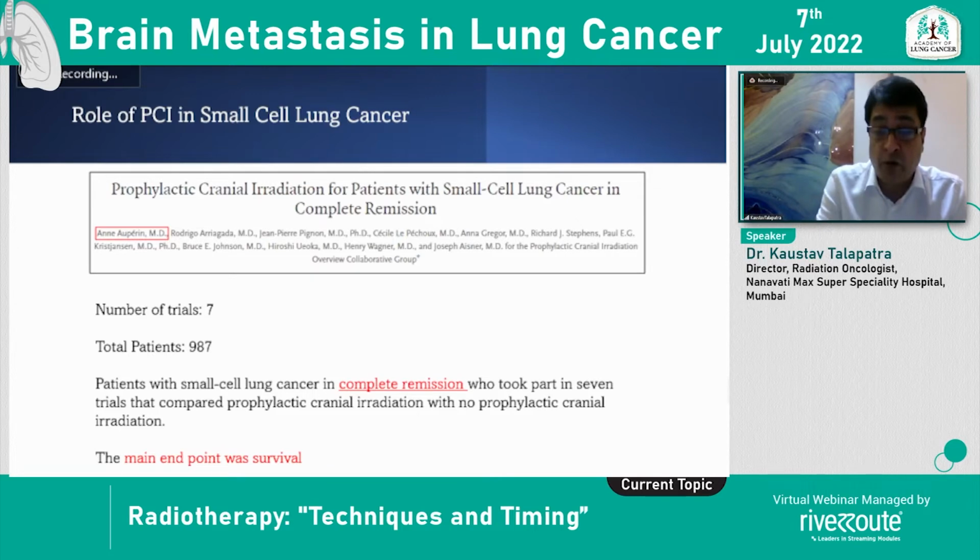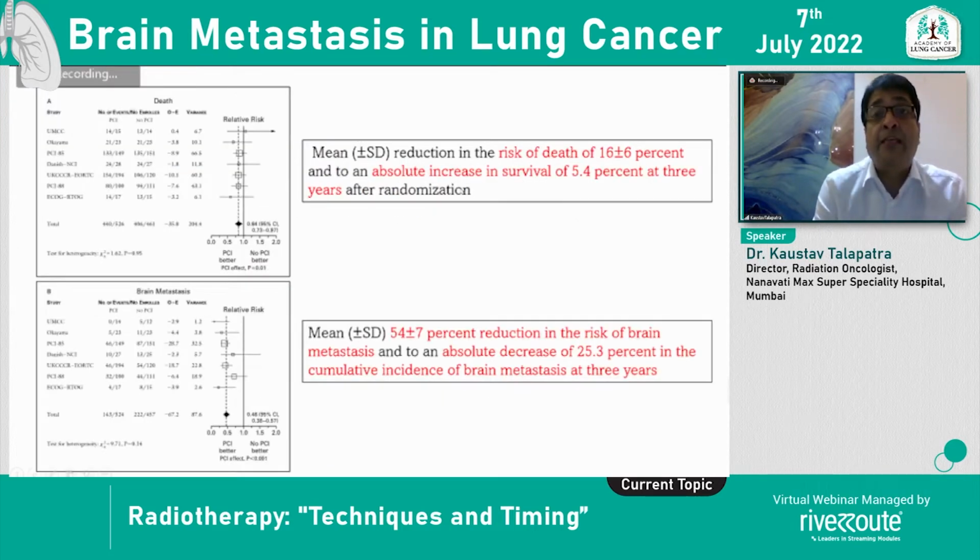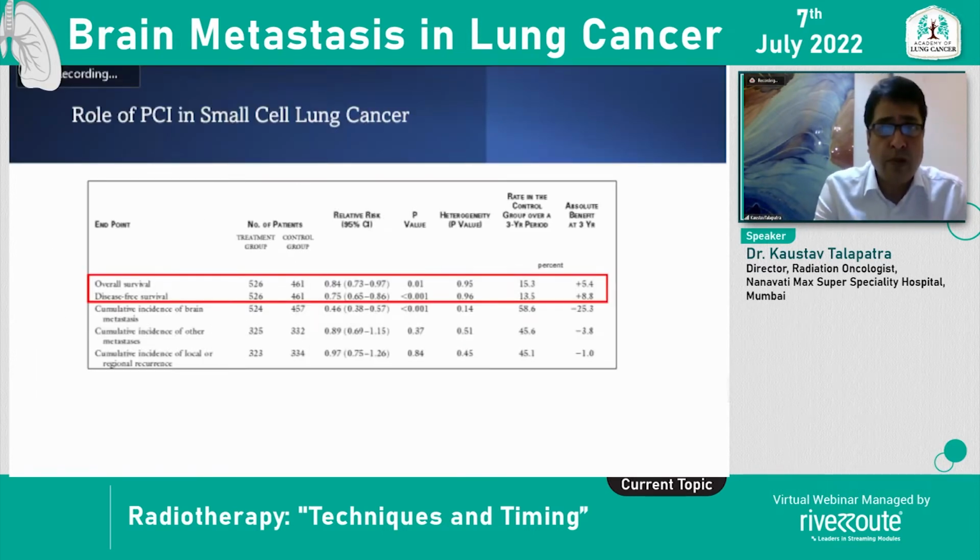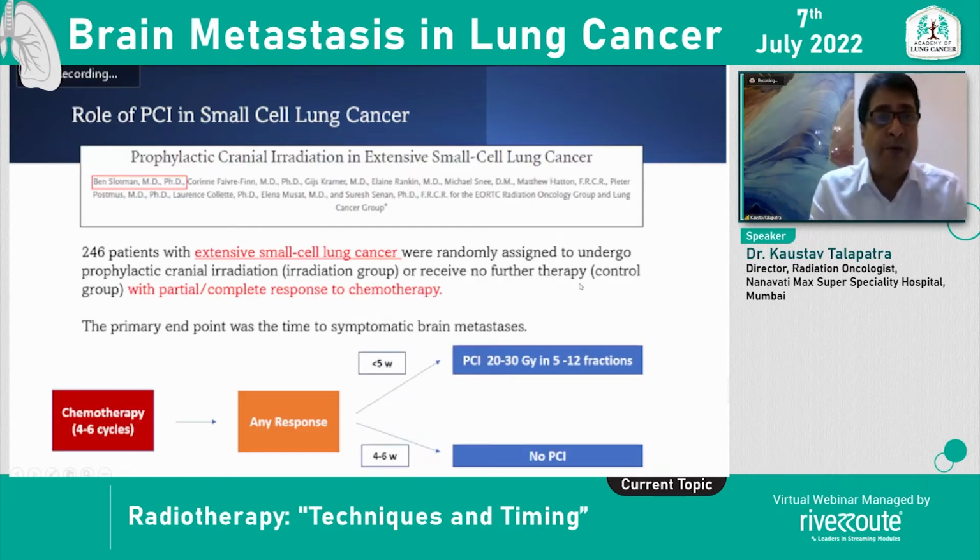The main endpoint was survival, and as we can see, the reduction of the risk of death was much higher in the group which received PCI, and there was an absolute increase in survival of almost 5.4%, and in the risk of brain metastasis there was an absolute decrease in 1 in 4 patients, to a tune of almost 25%. So, as we have said, absolute benefit in overall survival is 5%, disease-free survival is 8.8%.